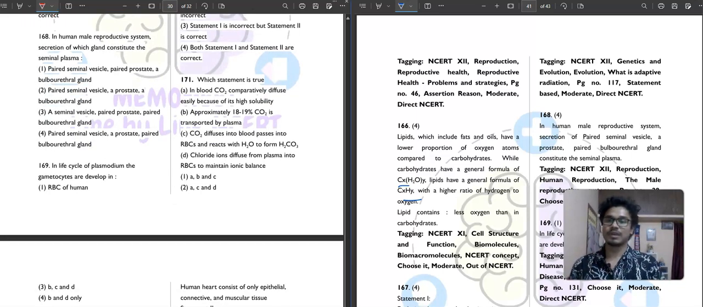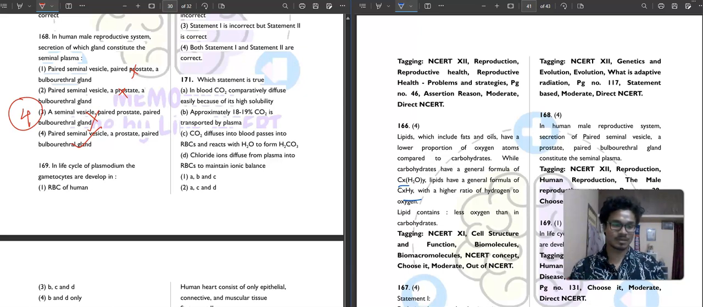Okay. So in the human male reproductive system, secretion of which glands constitutes the seminal plasma? Paired seminal vesicle, prostate and bulbourethral gland. Paired seminal vesicle, prostate is not paired. Okay, not correct. Paired seminal vesicle, a prostate and a bulbourethral gland. No, this is also not correct. Bulbourethral gland is paired. A seminal vesicle, no, seminal vesicle is paired. So this last one is correct. Fourth option. This is a good question. This is just telling you if you know the numbers or not.